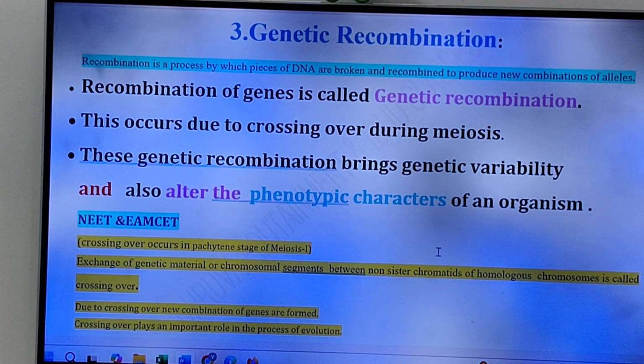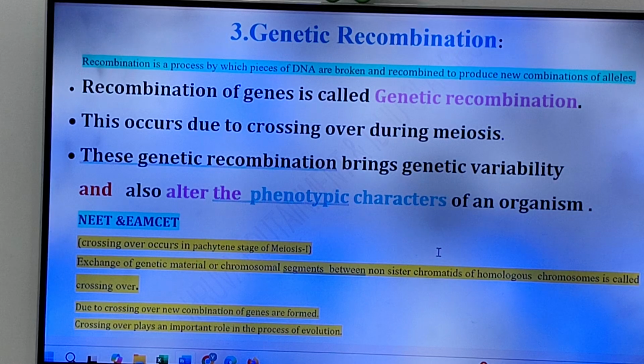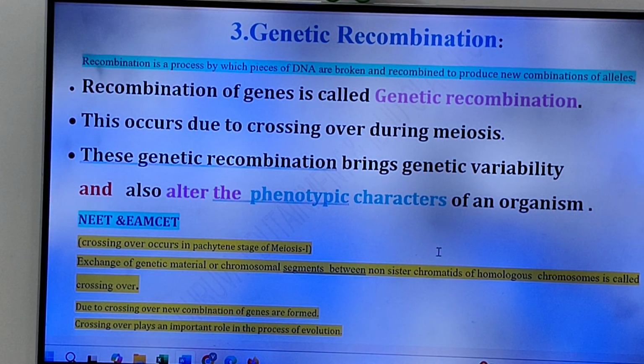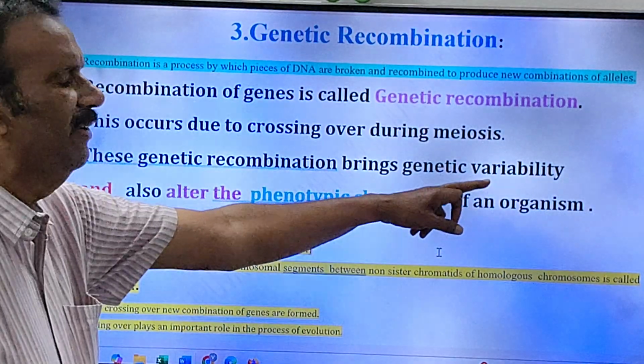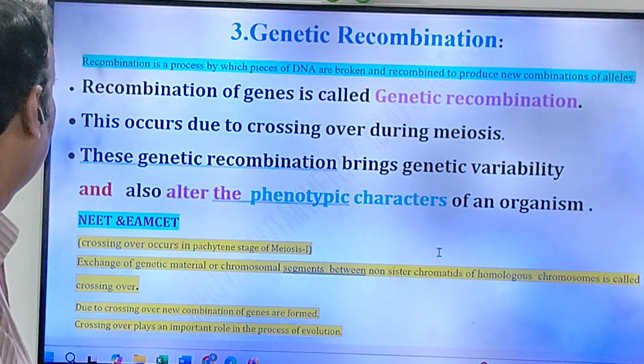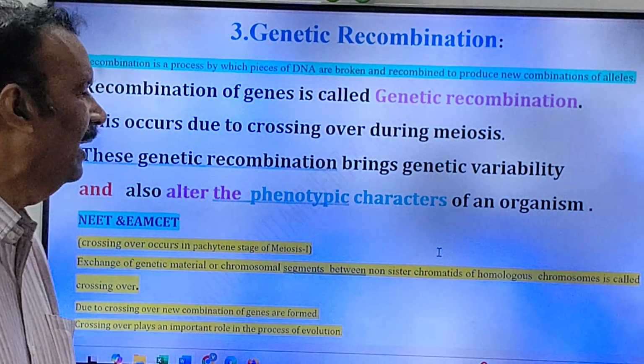Friends, you have to remember one important point for it. Genetic recombination takes place at the meiotic division only. So this genetic recombination occurs due to crossing over during meiosis. See, the genetic recombination also brings genetic variability or genetic variations, and it also changes the phenotypic characters of an organism.